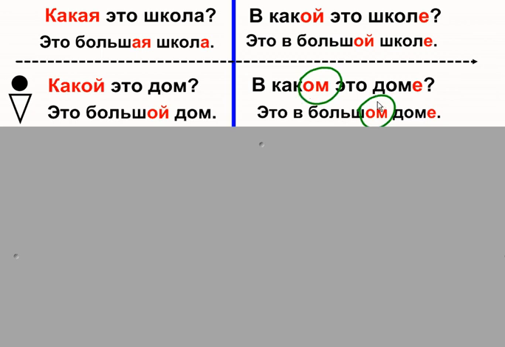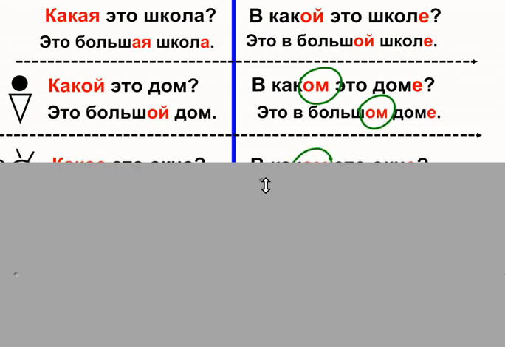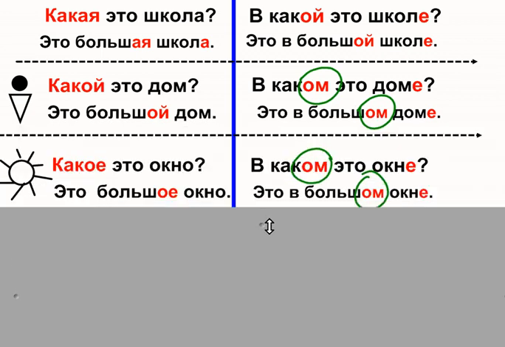In which of this that I see houses the party is gonna be? Это в большом доме. So we see that for masculine it's ом. Каком? Большом. Какой? Большой. В каком? В большом доме. What's going on with the neuter?